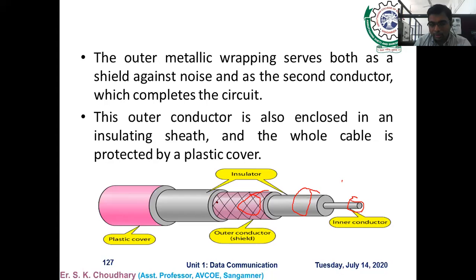After this, the next level is again a plastic insulation over this metallic shield, and the whole wire is wrapped with the final, outermost plastic cover. This is the black wire in the CRO probe that we have seen. This is the structure of the coaxial cable. With that much protection, it has better noise immunity as compared to the twisted pair cable.